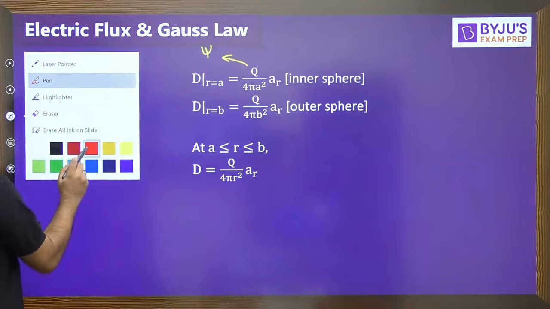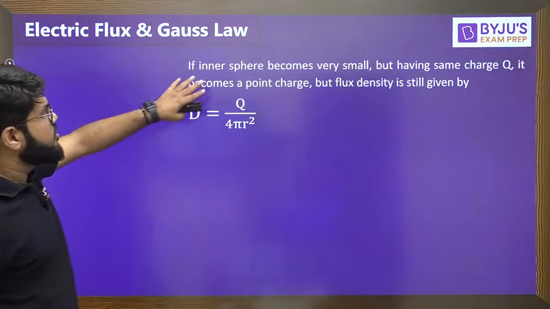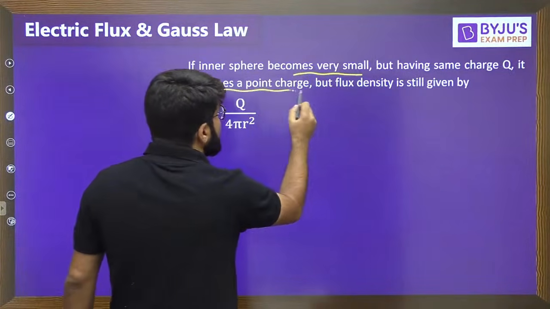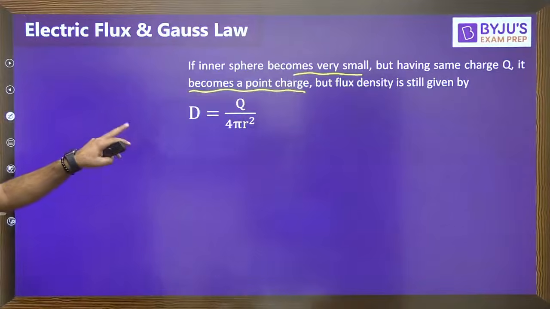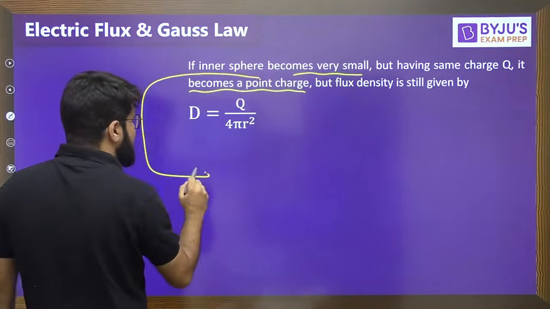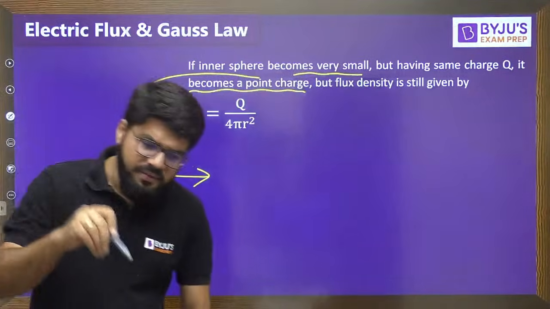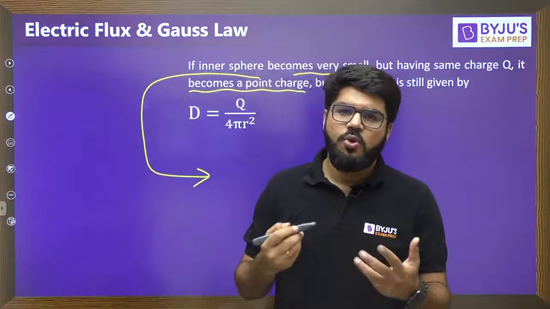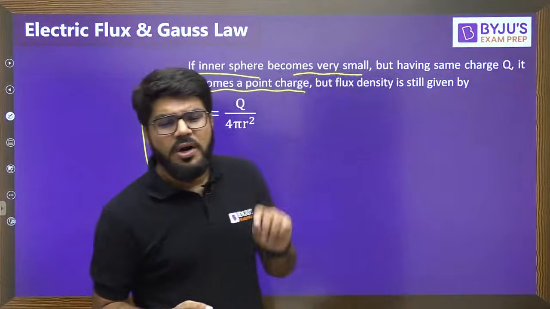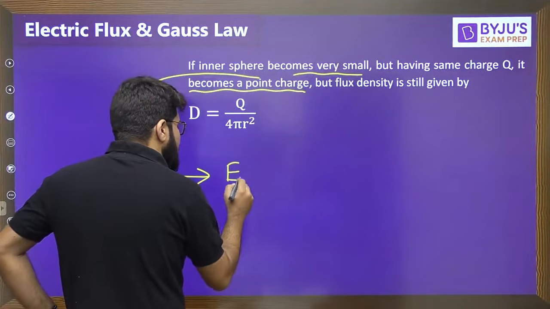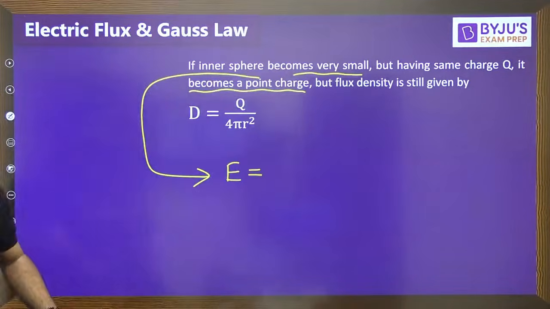So if the inner sphere becomes very small but has the same charge, it becomes a point charge, but the flux density is still q upon 4 pi r square. Now if it is a point charge, guys, we know from our previous classes, we had two classes, Coulomb's law and the electric field concept. So what is the electric field intensity due to a point charge? Let us only talk in terms of magnitude.